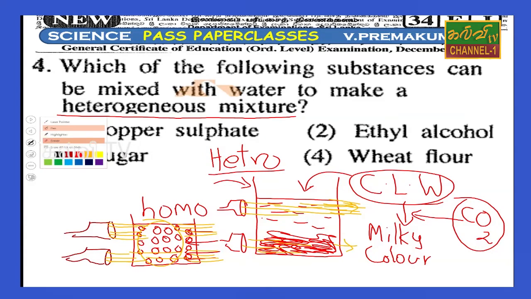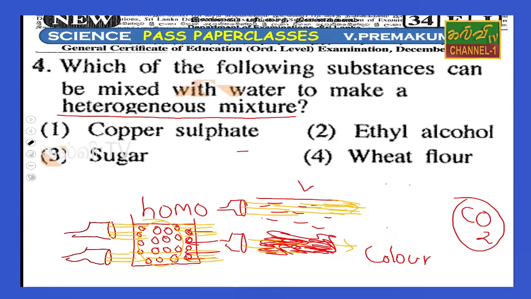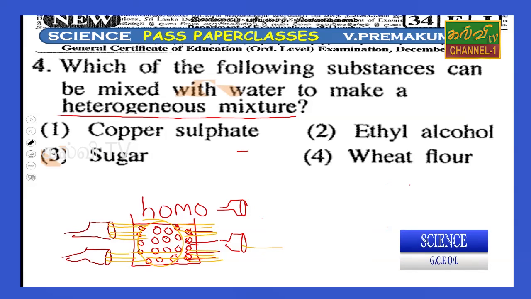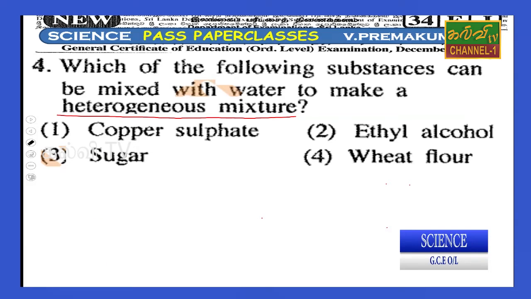Okay, now we will find the answer here. A heterogeneous mixture means a different structure in the solution. There is a concentrated part and a diluted part. That means some sedimentation is possible. If there is any sedimentation or precipitation of particles in the below part of the solution, we can say it is a heterogeneous solution.